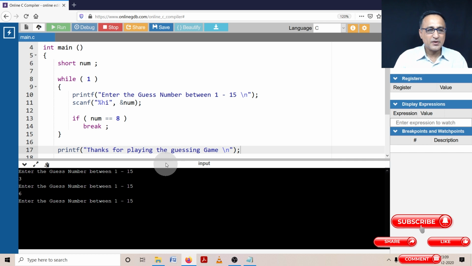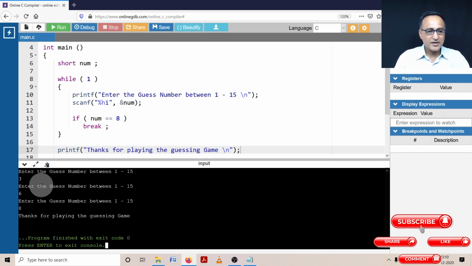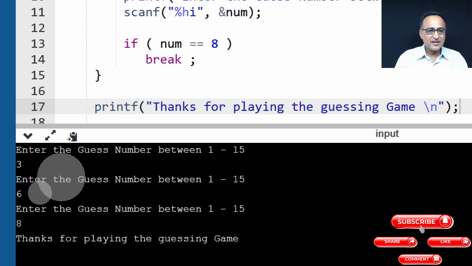It still forces me to enter the number, because it's an infinite loop. Till I enter 8, it's not going to help me come out of this particular loop. Now let's say on the third try, I end up entering 8. Now you get the message that you have guessed the lucky number, which happened to be 8, and it gives you the message, thanks for playing the guessing game.